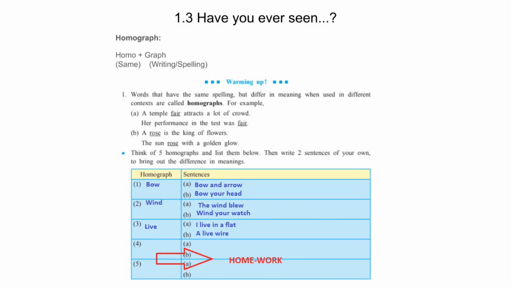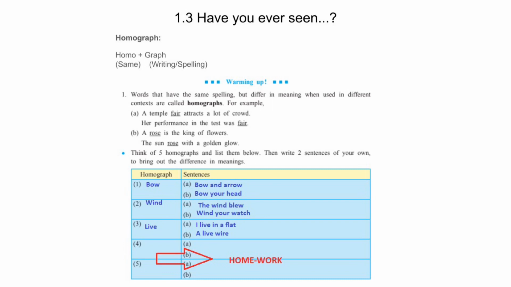For example, a temple fair attracts a lot of crowd. Here the word fair stands for fun fair. Her performance in the test was fair. That means not very good. Second example, a rose is the king of flower. Here the word rose stands for a kind of flower. The sun rose with a golden glow. Here the word rose is the past tense of rise.